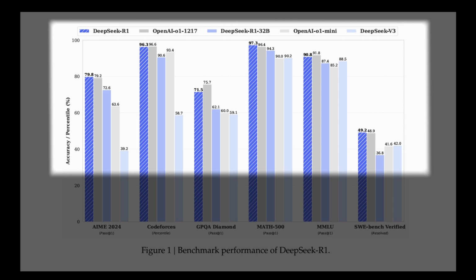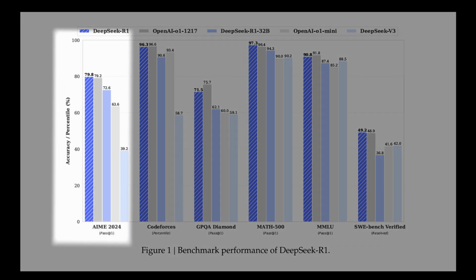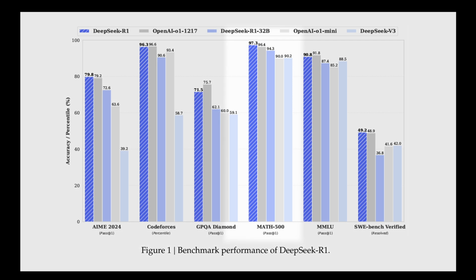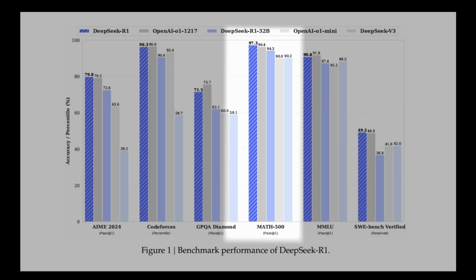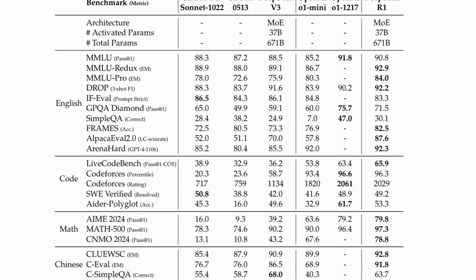All right, let's take a closer look at those benchmarks then. What areas is R1 really shining in? Well, in math, it scored an impressive 79.8% on the AIME 2024, which is a pretty tough high school math exam. And on the MATH-500 benchmark, it got a remarkable 97.3%. That puts it right up there with OpenAI's o1-1217 model. It's amazing, especially for a relatively new model. R1 seems to have a real knack for mathematical reasoning.